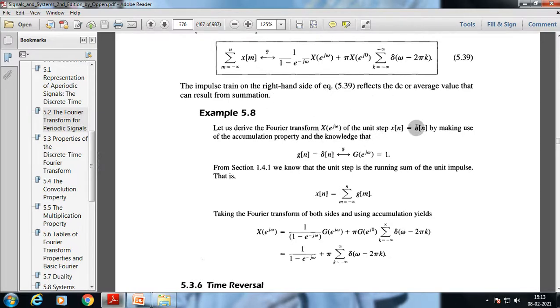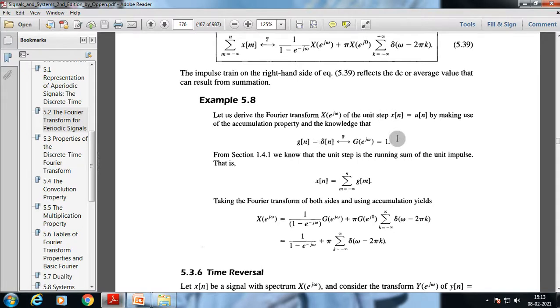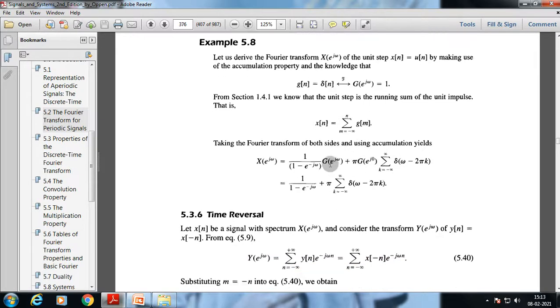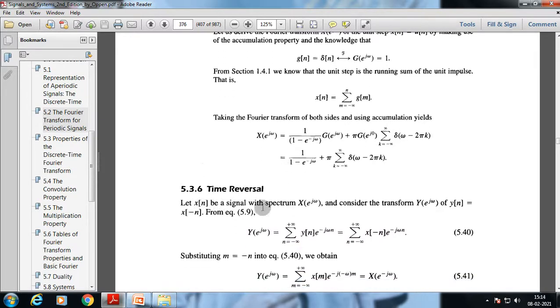x to the j omega of the unit step function is this. It could be rewritten here as 1, as we know the Fourier transform of the impulse is 1, and so x to the j omega is 1 by 1 minus e to the minus j omega, plus pi times the impulse at omega equals 0. Okay, the time reversal is there.